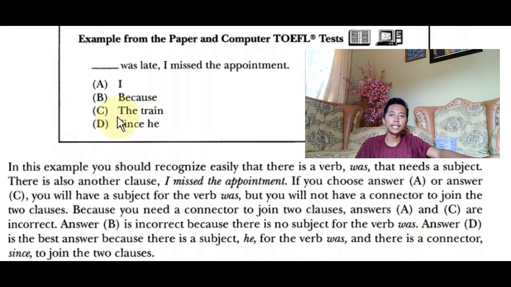Answer D is the best answer because there is a subject, "he," for the verb "was," and there is a connector to join the two clauses. So for this example, the answer is D.